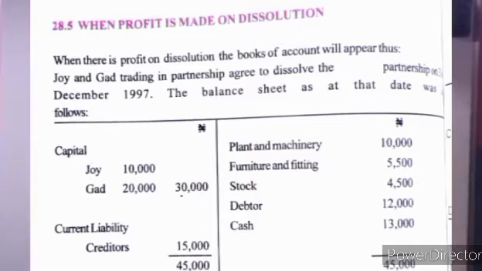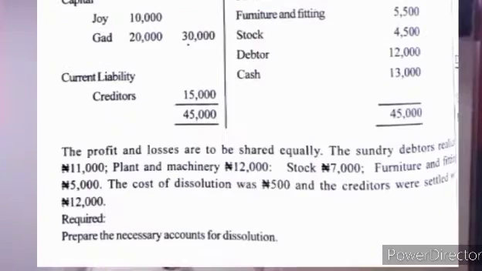Current liability, creditors, 15,000, all summing up to 45,000. Now we have plant and machinery 10,000, furniture and fittings 5,500, stock 4,500, debtors 12,000, cash 13,000, all summing up to 45,000. Profits and losses are to be shared equally.